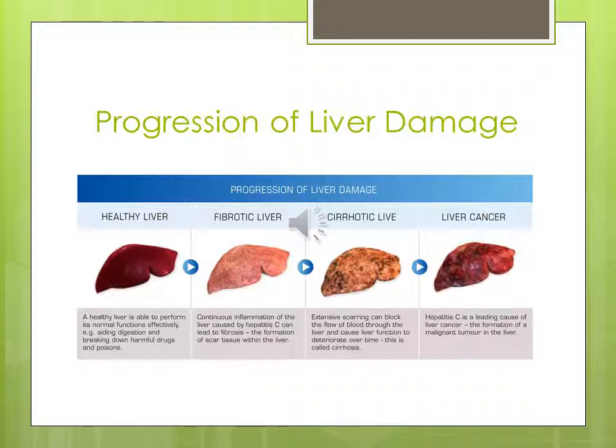In cirrhotic liver, extensive scarring can block the flow of blood through the liver and cause liver function to deteriorate over time. This is called cirrhosis. In the liver cancer stage, hepatitis C is a leading cause of liver cancer, the formation of a malignant tumor in the liver.